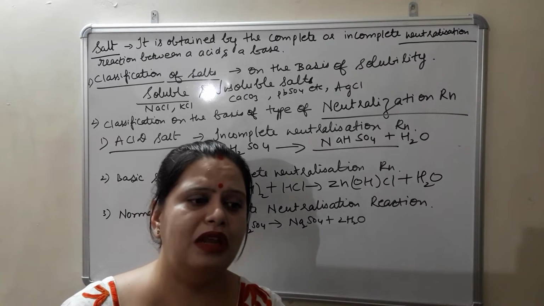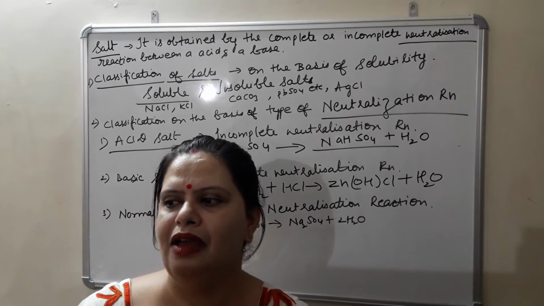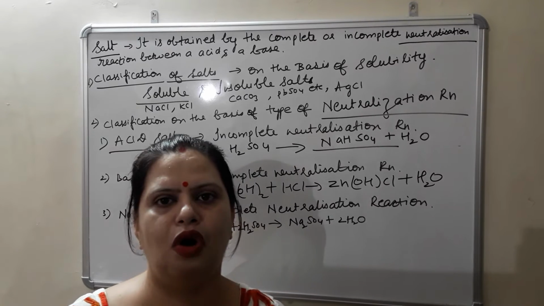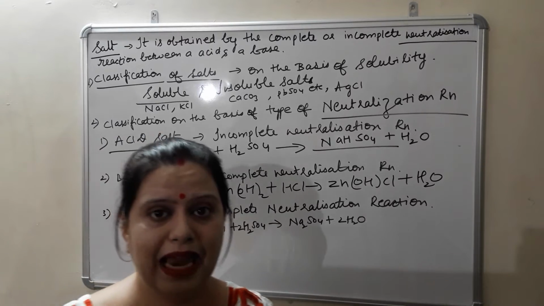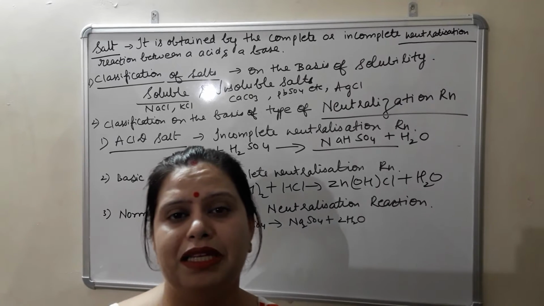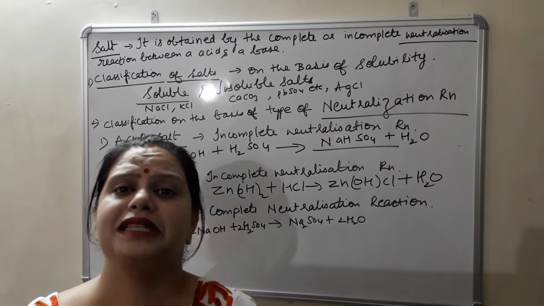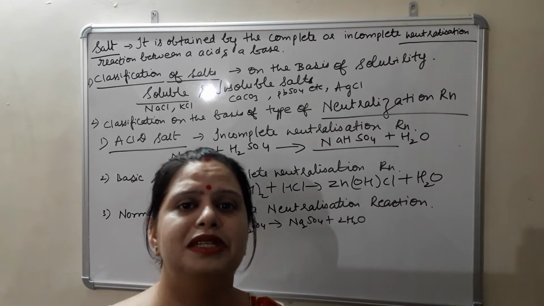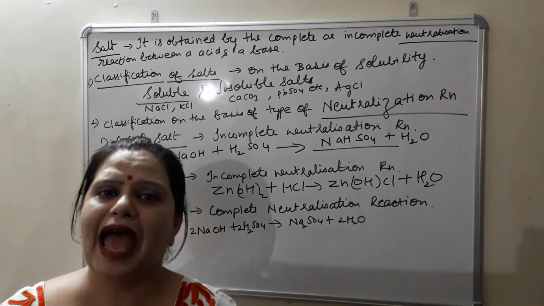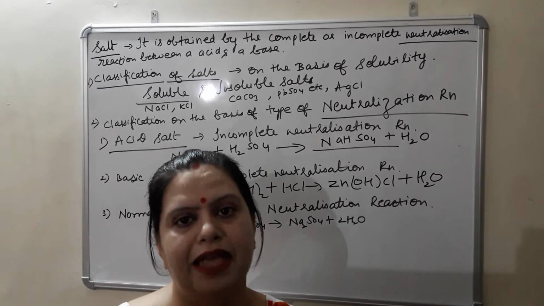Now in chemistry, if we use the term salt, like in junior classes, students think that salt means only NaCl, only sodium chloride. No, it's not like that. It can be any metallic chloride, any metallic carbonate, any metallic sulfate, any metallic sulfide, any metallic nitrate. All these come under the category of salt. That product which is obtained when acid reacts with base in a neutralization reaction is known as salt.